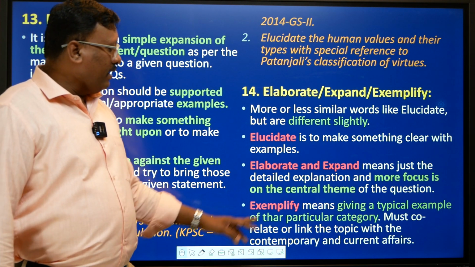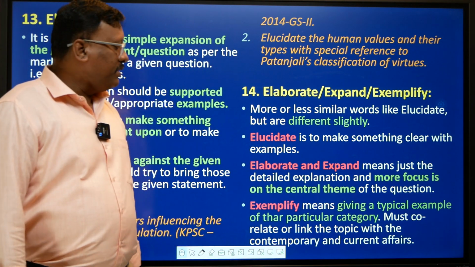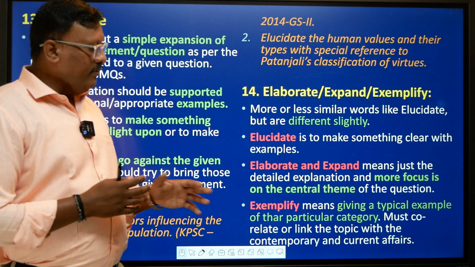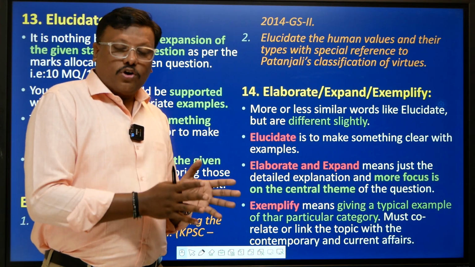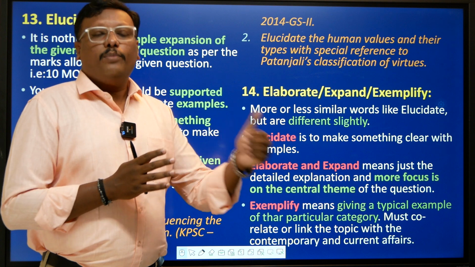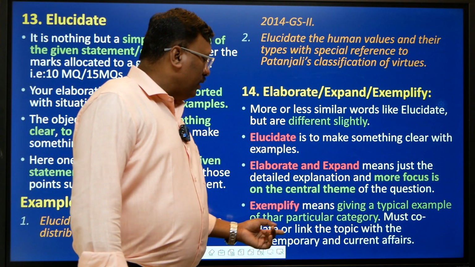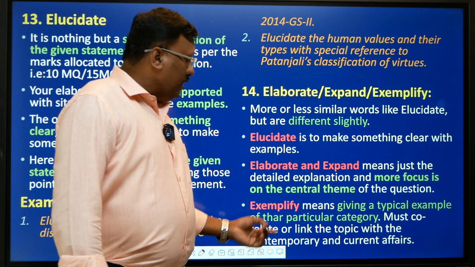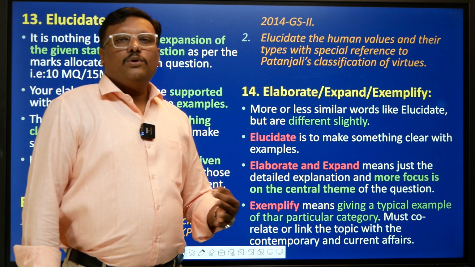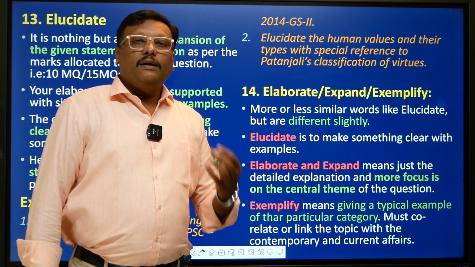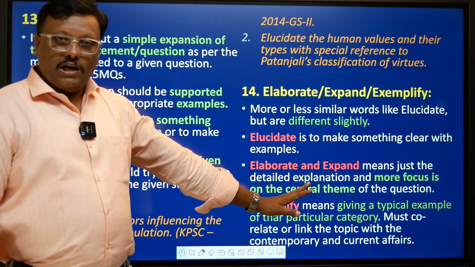Okay, next, exemplify. Exemplify means what? Giving a typical example of the particular category. You take up the argument and try to provide sufficient documentary evidence or examples to support that argument, and you keep on elaborating that. You must also correlate or link the topic with contemporary and current affairs. This is most important. Exemplify means you are applying your contemporary or current related knowledge or examples in those statements, right?